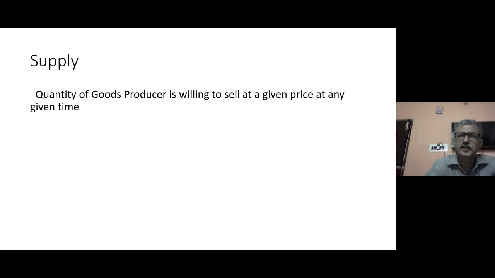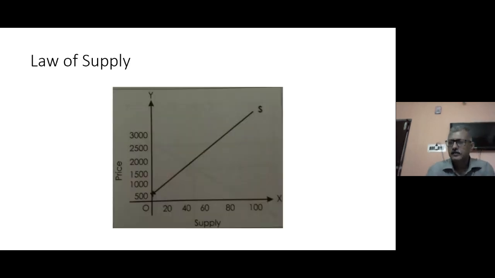The producer is willing to sell at any given price in a given market. Now, again, thanks to Alfred Marshall, he has also explained the supply theory with the help of the law of supply. If you see in this slide, there is a picture showing a curve, a slope, where different quantities of supply are on the x-axis and the corresponding price is on the y-axis. What is the law of supply? It is the functional relationship between the price of a commodity and the quantity which can be supplied in the market.